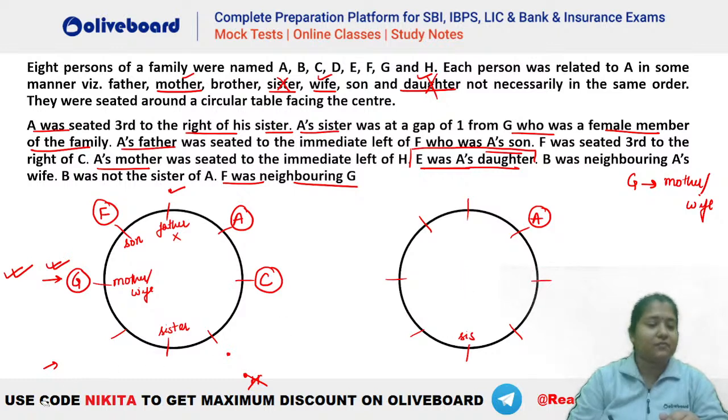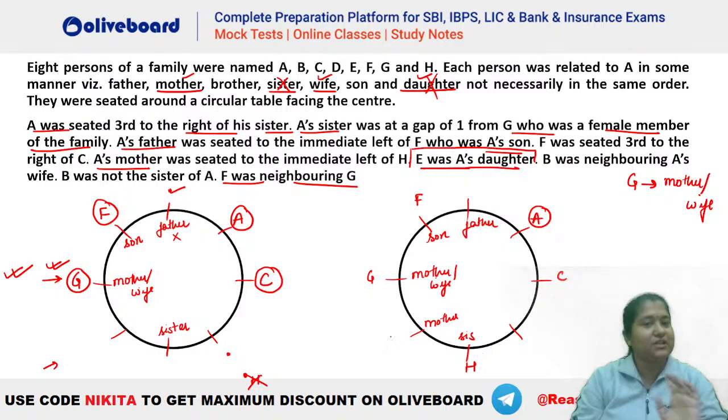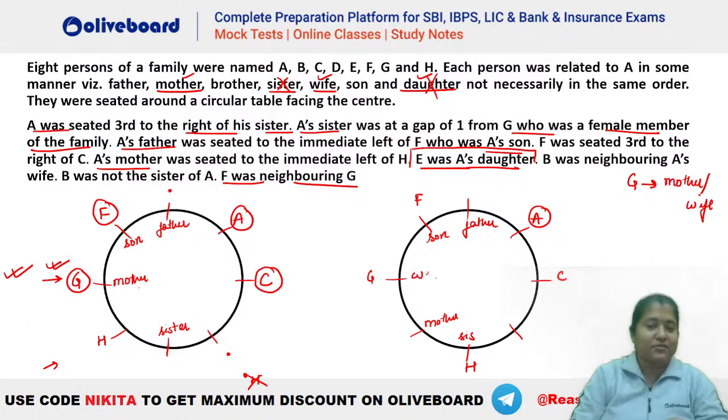Let's check. So this was your G here, mother, wife. This is your F, son. This is father, right? This is A, this is C. So let's say we take H here and A's mother here, this is one possibility, right? Mother is immediate left of H. Similarly, you can take H here also because G also can be the mother, isn't it? So these are the two possible scenarios that we can have. If this is your mother, that means this person G will be the wife here.